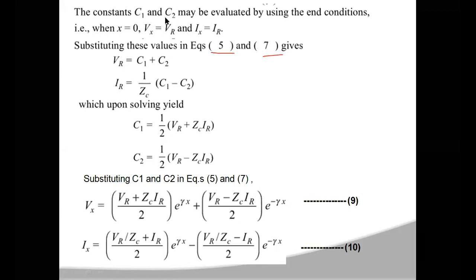Now if you observe these equations, here you have VR, here you have VR, here you have IR, here you have IR. So you take VR as common and IR as common.